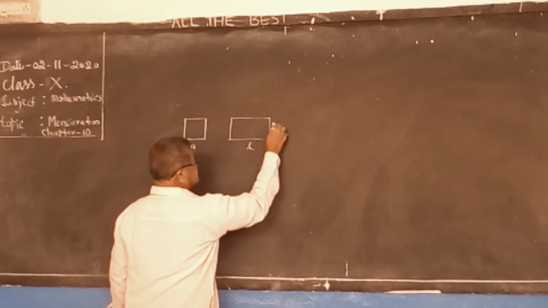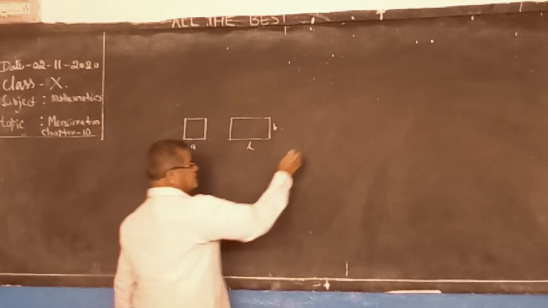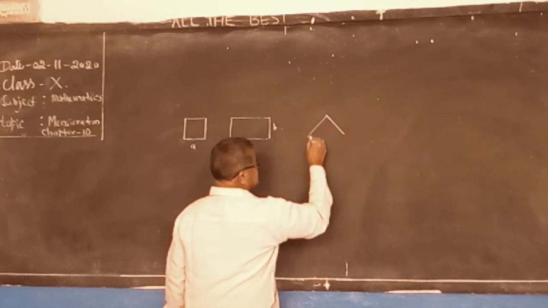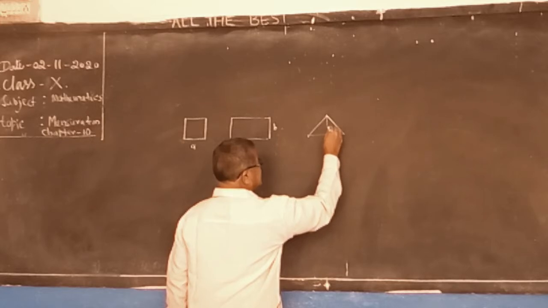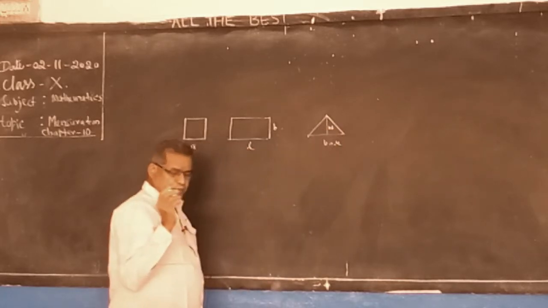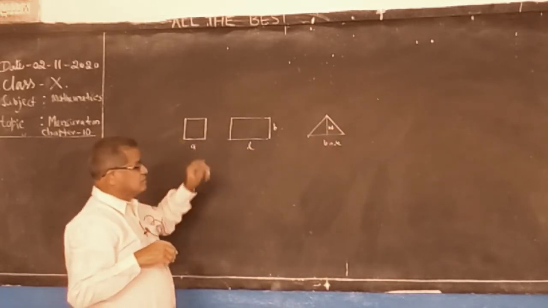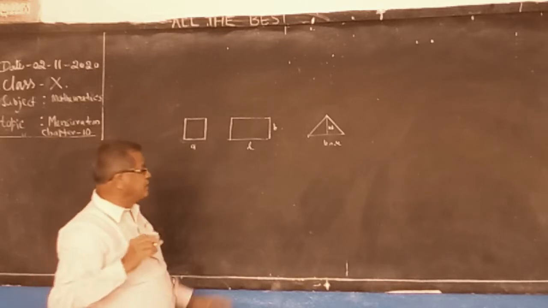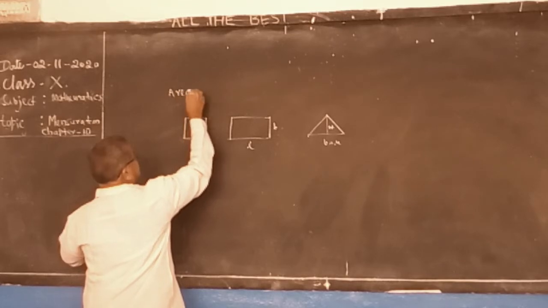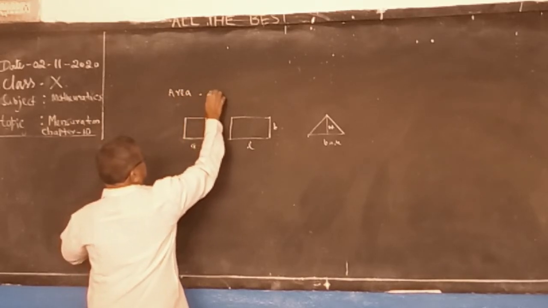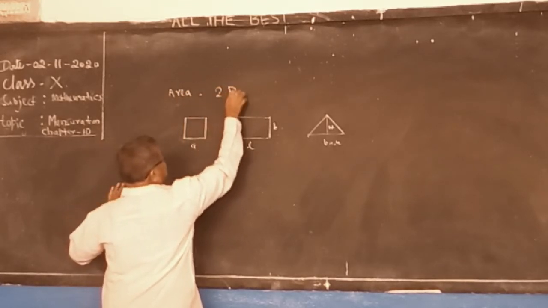This is length, this is breadth. Triangle, base and height. This is base, this is height. Half into base into height. Like this. Area belongs to two dimensions.